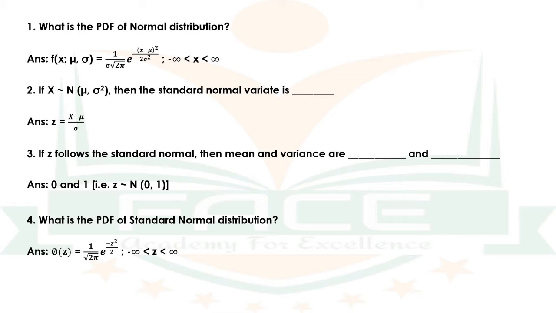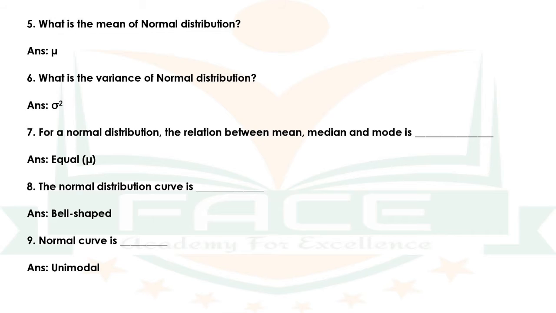The answer is phi(z) = 1 by root 2 pi e raised to minus z square by 2, where z ranges from minus infinity to infinity. Question number 5. What is the mean of normal distribution? The answer is mu. Question number 6. What is the variance of normal distribution? The answer is sigma square.